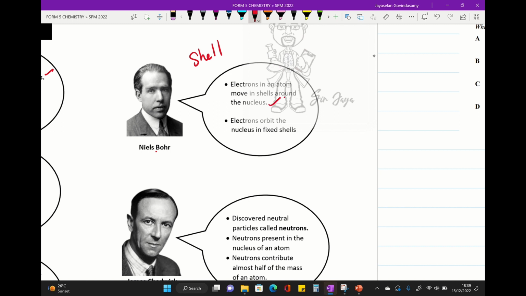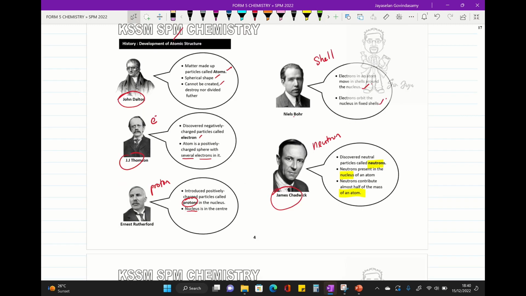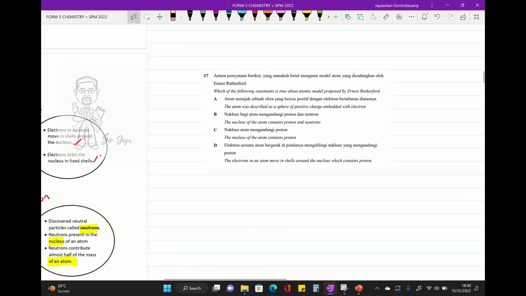Electrons orbit the nucleus in a fixed shell. The last person, who introduced the neutron, is known as James Chadwick. He discovered the neutron, and the neutron is present in the nucleus of an atom. The neutron contributes almost half of the mass of an atom. These are the persons who contributed to the development of atomic structure. And we try to move on to the question.